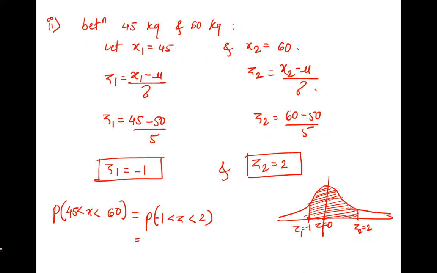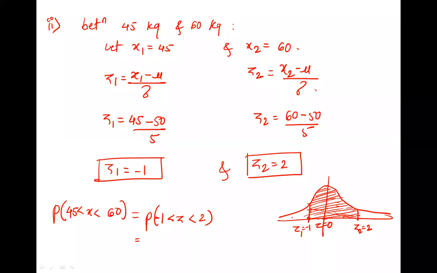So what can you do? We don't want the whole 0.5 part. We just want from this to this and from this to this. Both areas are given to you, so simply add them.